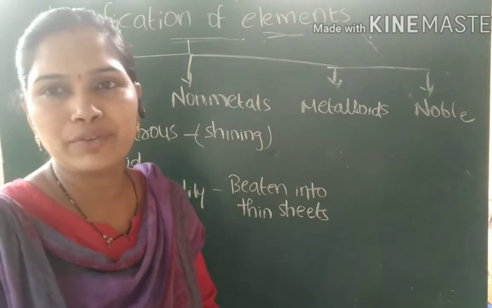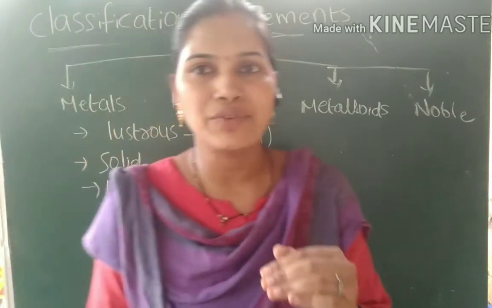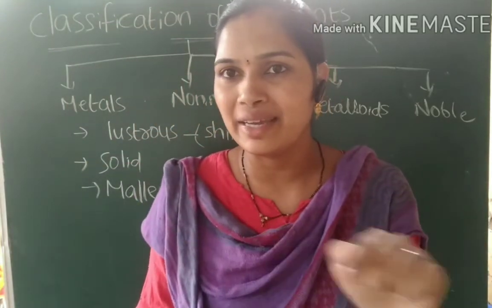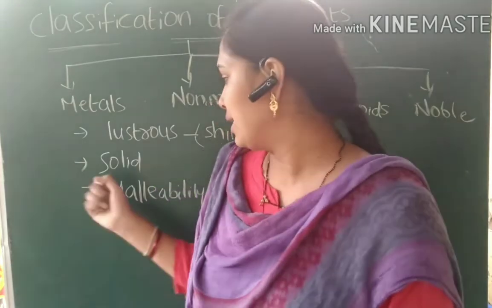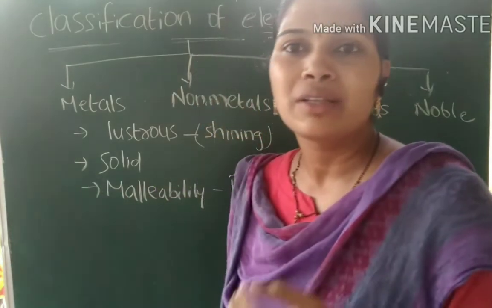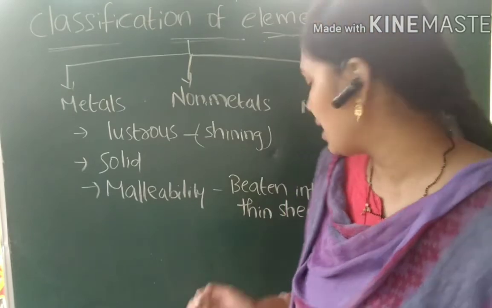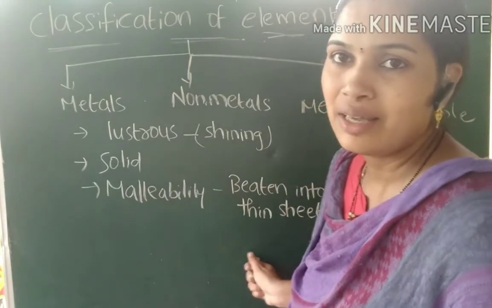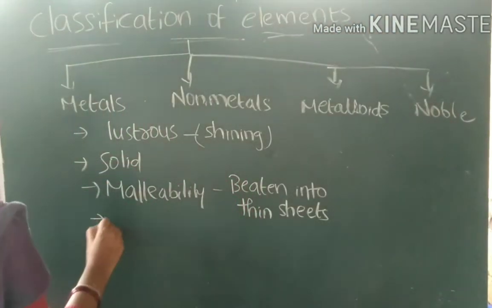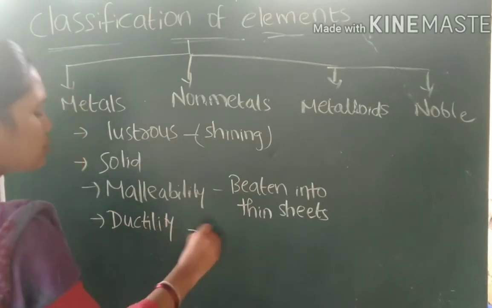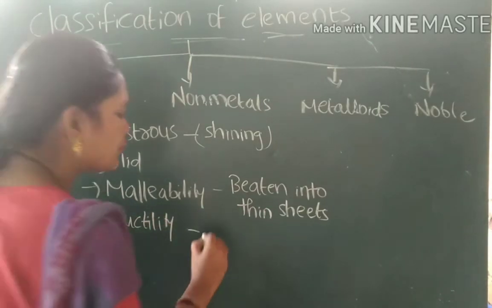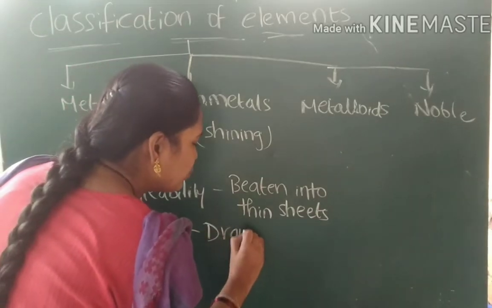For example, on sweets we have a silver-colored layer, the silver foil. Silver is a metal and it is malleable in nature. That is the reason we can make it into thin sheets. Metals also have the ductility nature. Ductility means the ability of a substance to be drawn into wires.